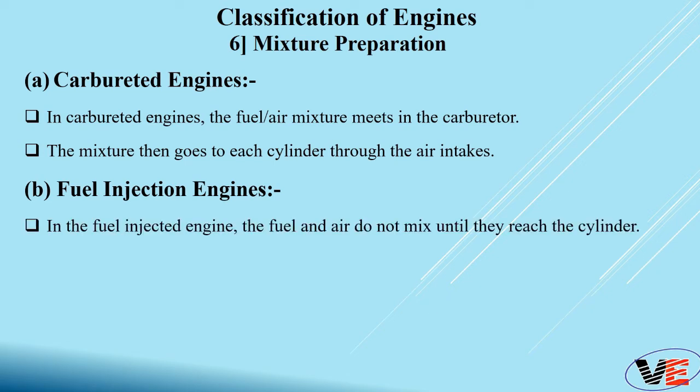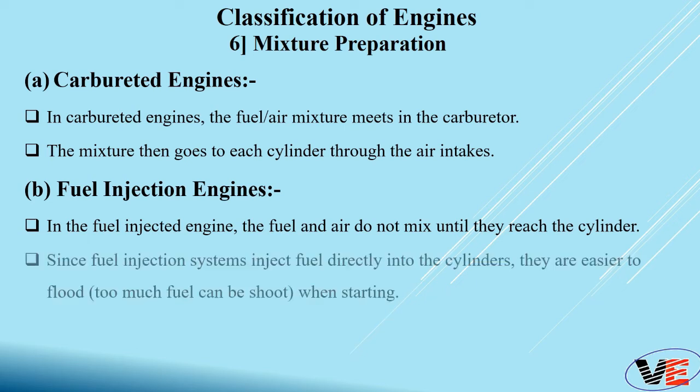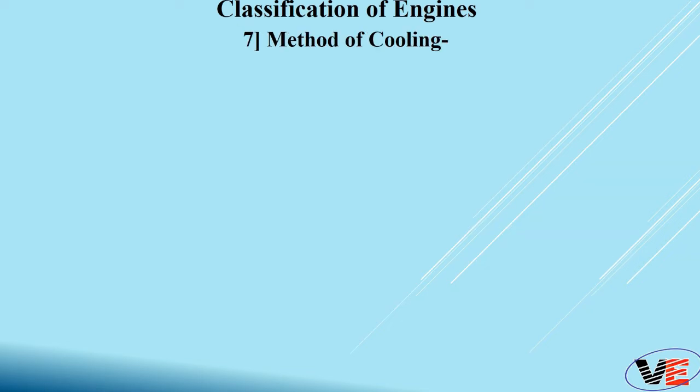Fuel injection engine. In a fuel injected engine, fuel and air do not mix until they reach the cylinder. So in a fuel injection system, the fuel injector will inject the fuel directly into the cylinder, and it is easier to flood too much fuel into the cylinder at the starting. So starting of the automobile or vehicle is simple. So this is classification number 7.